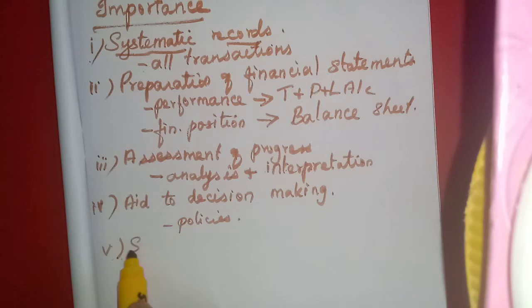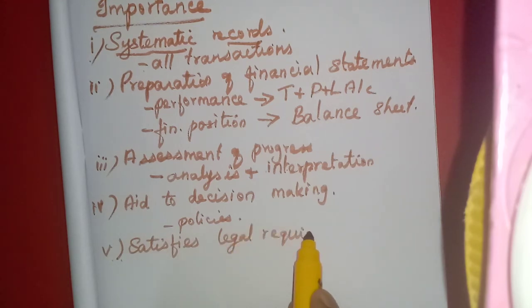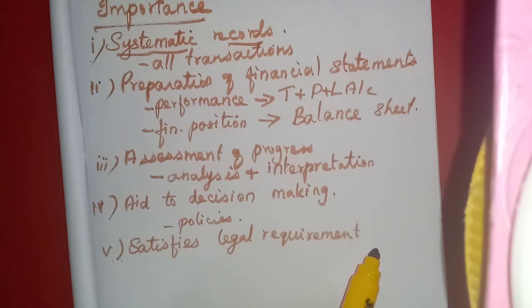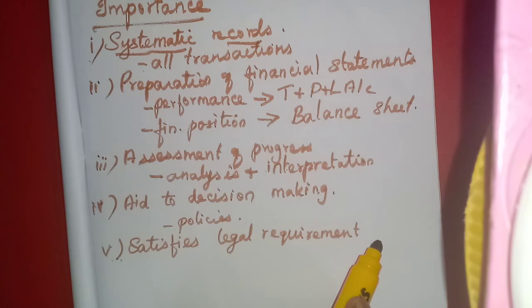Then it satisfies the legal requirements. Legal requirements means they may employ some employees, isn't it? So they have to calculate the share of salary or their portion of share for the provident fund or for the employees' state insurance, and some of the amount will be deducted.